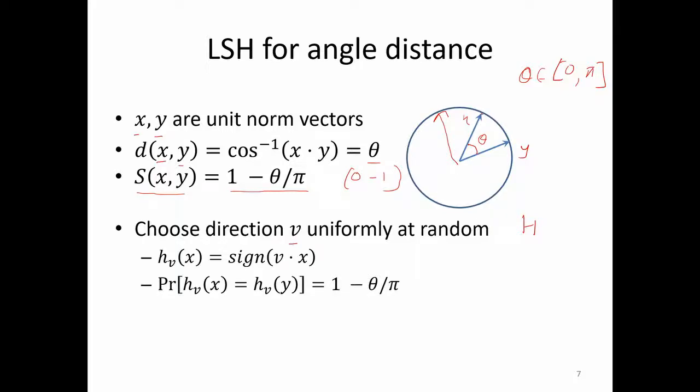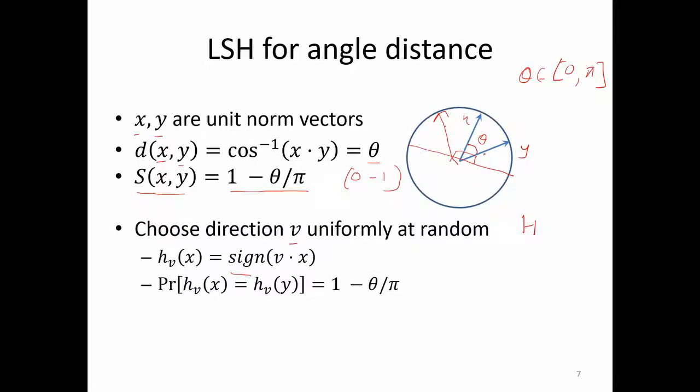Then you just project the vector x onto this direction, and then you take the sign of that. As you know, the projection will be positive if it is within 90° on either side of x, otherwise it will be negative.